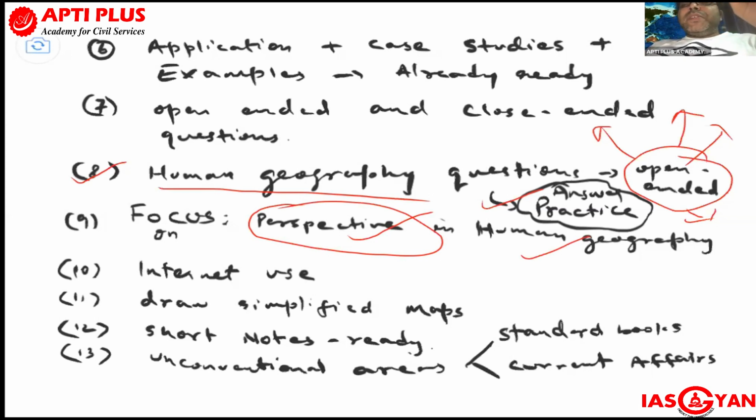And perspective in human geography means what? Human thought and geographical thought developed academically with respect to time. So time means history. Perspective in human geography represents the history of geography, which evolved academically across universities and colleges in the world. What are the major scholars in that? What are their works? What are the major themes? What are the different paradigms, and how are the paradigms shifting? What is the postmodern perspective, the quantitative revolution, the behavioral approach? You have to put all of this in.